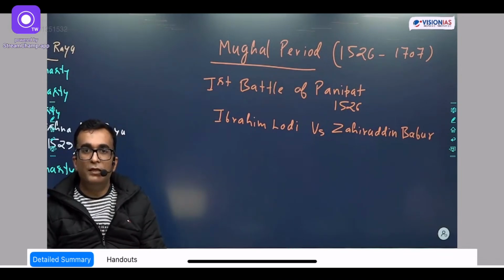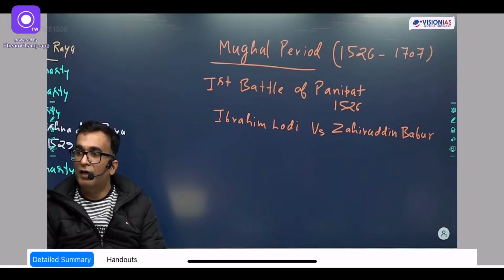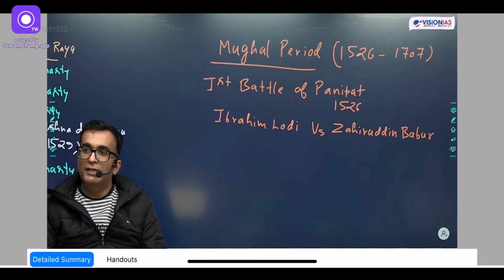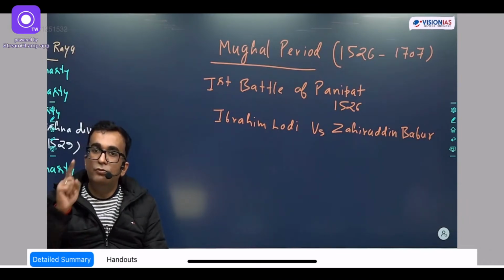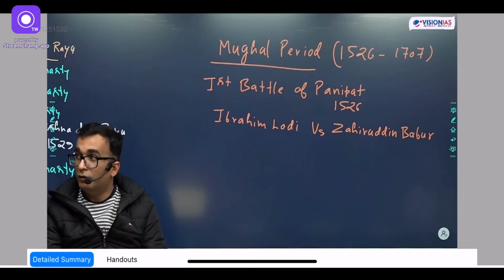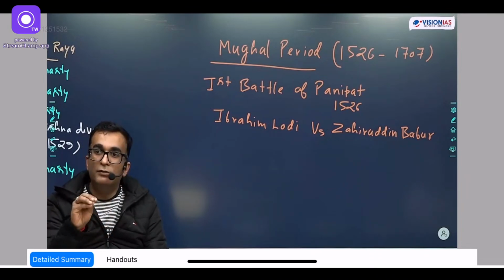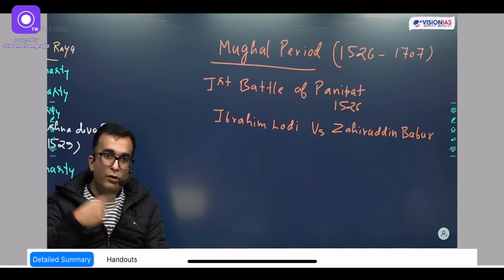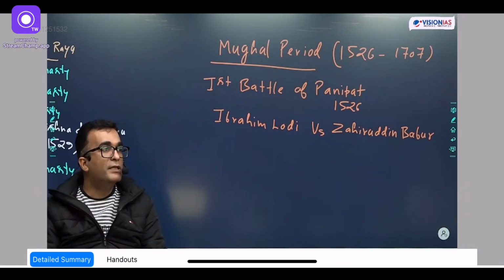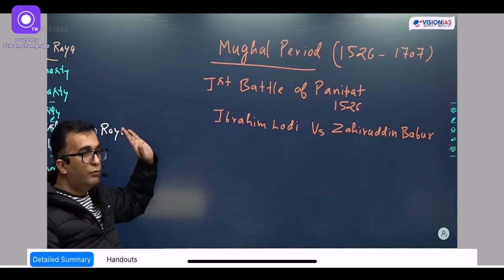When he came to India, he found that his army was exactly one-tenth of the army of Ibrahim Lodhi. But even then, with his intelligent strategy and the use of one new thing in India, what was that? Cannon, top. For the very first time, cannons were used in India. Gunpowder, barood, was fired from the cannons, and that's how he became successful against Ibrahim Lodhi. So now he founded the Mughal dynasty.